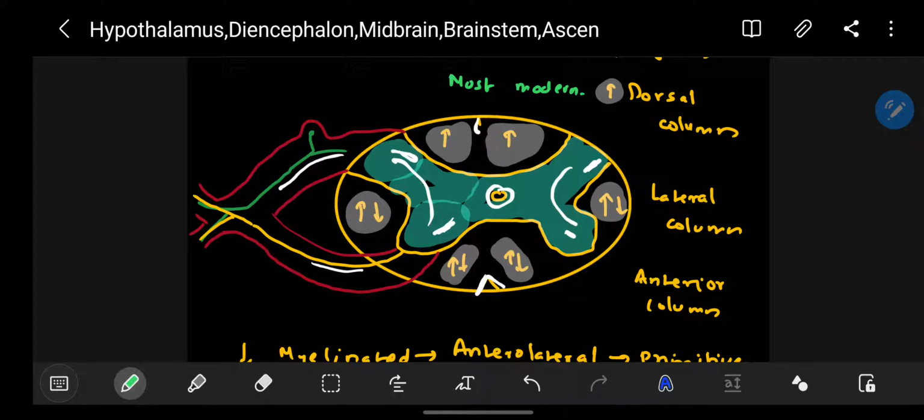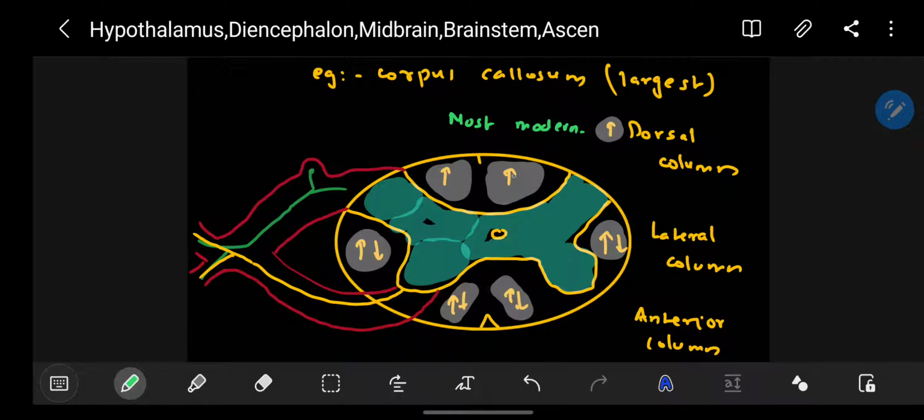So the sensory neuron is coming through the posterior root. It is a unipolar neuron. Here you can see this is a cell body, with a peripheral process and a central process. In the trunk there is mixing of fibers, mixing of the sensory and motor fibers. And this is the dorsal column.